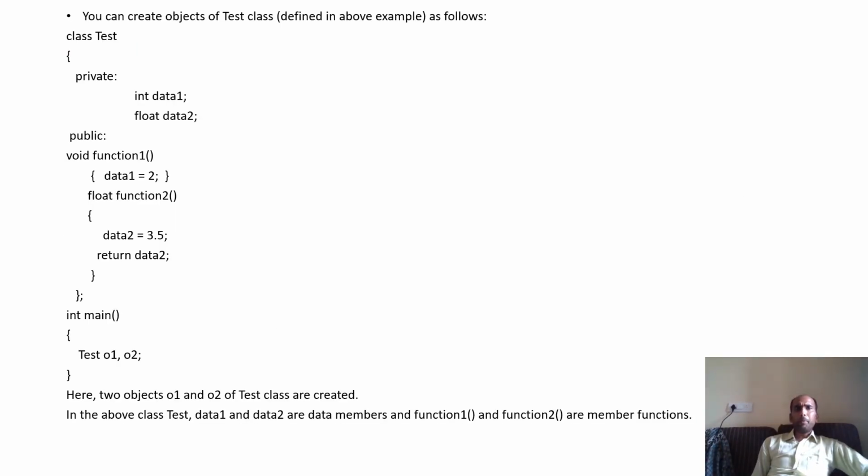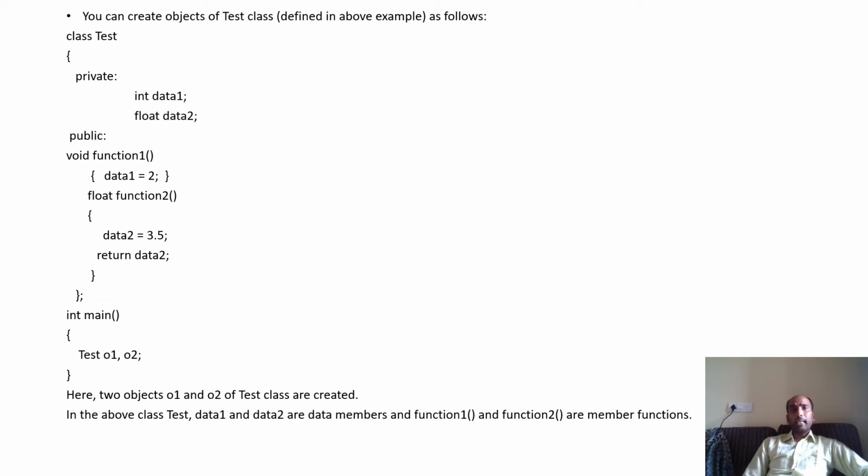So the same example you are looking at here, class test. There are two things defined in private, data1 and data2. In public, there are two functions, function1 and function2. Now you are looking, the class has been closed, so the semicolon is there. Now inside main I have created, so you are looking, main is outside the class because main is the entry and exit point of any program. So you have created two objects, O1 and O2.